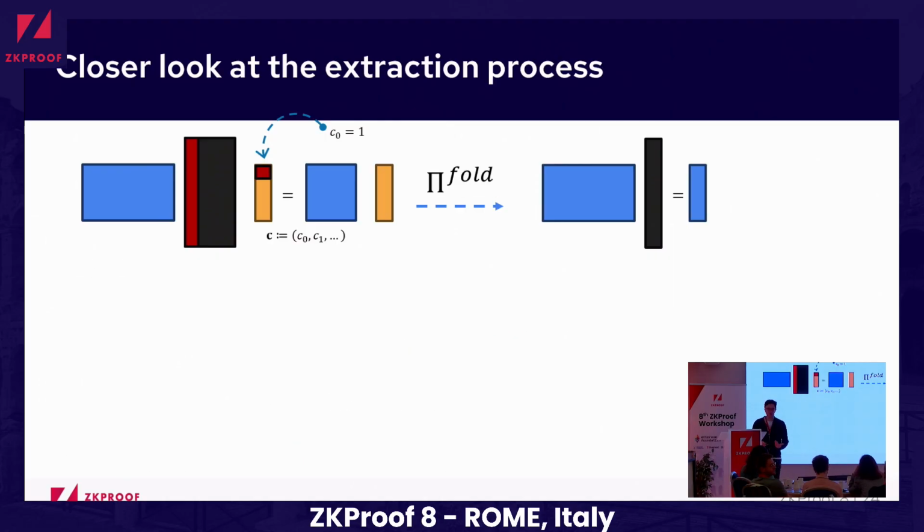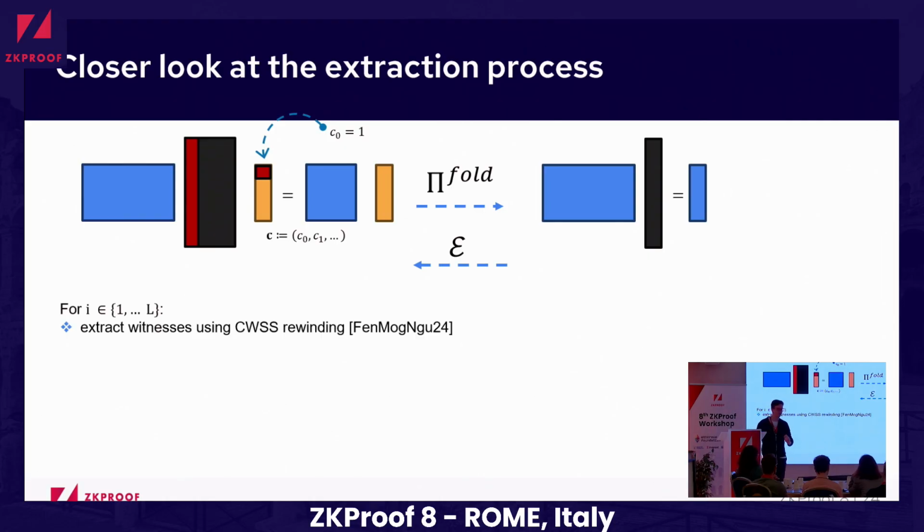Okay, so we talked a bit about correctness, but let's take a look at this more difficult part, that is the extraction process. So we have this extractor, and now we would like to design it. In this extractor, for each column 1 to L, and I'm counting from 0, so excluding this one, we are using the same argument as we use typically, so using some coordinate-wise forking, rewinding, and we end up with some witness here, which is potentially of a larger norm.